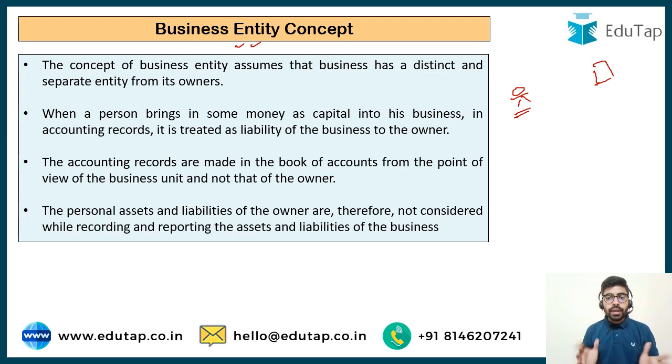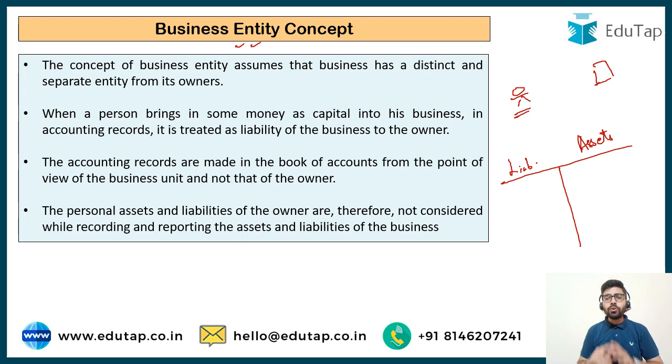Now a very interesting fact that you should know is that the money that a businessman invests in the business is shown on the liabilities and the capital side of the balance sheet. It is referred to as capital and it is shown along with the liabilities. So a balance sheet basically has two sides. On one side you show what the business owns, your assets, and on the other side you show your obligations, your liabilities, and along with it capital is also shown here.